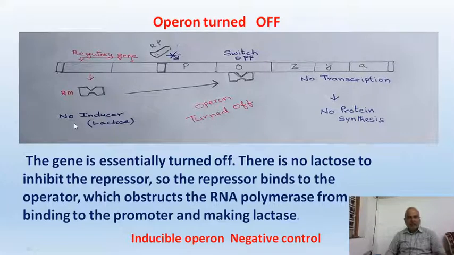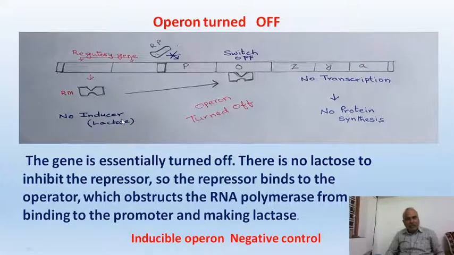As of now, there is no inducer, there is no lactose outside Escherichia coli. In the premises of Escherichia coli, there is no lactose. When there is no lactose, no enzymes related to lactose must be produced. When there is lactose, enzymes needed for lactose metabolism are to be produced. Normal principle this is: no lactose, no enzymes. Lactose is there, enzymes are to be produced. Let us see a condition where there is no lactose. No enzymes must be produced. That's the condition.